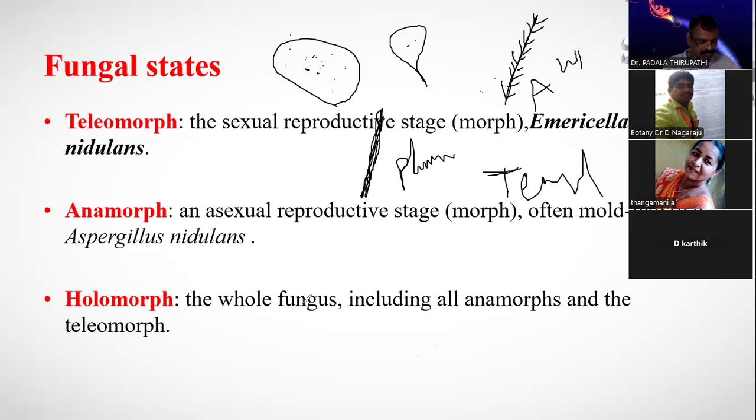And then these two are also very, very important. Majorly asked: Aspergillus perfect stage and Penicillium perfect stage. Aspergillus perfect stage is Emericella. Penicillium perfect stage is Talaromyces. These two, so many times they ask the question.